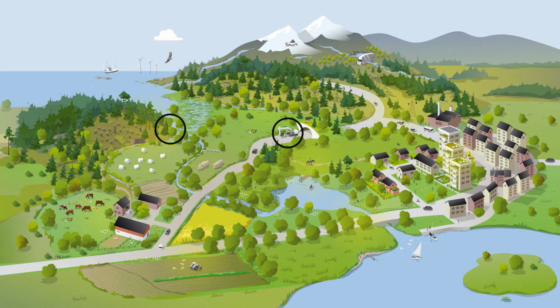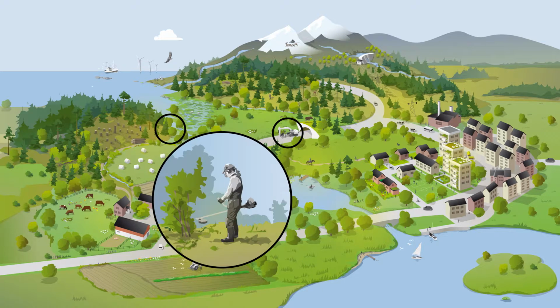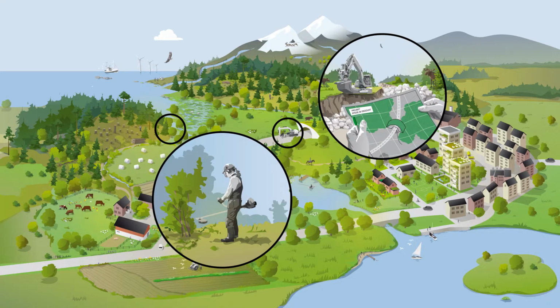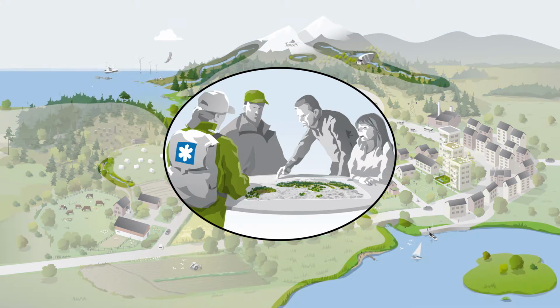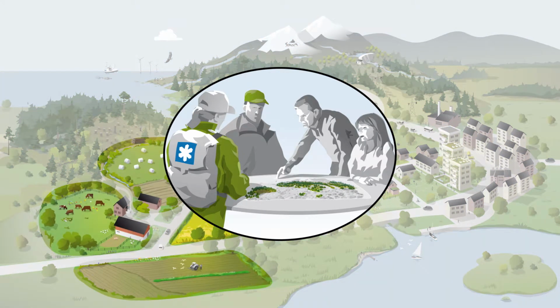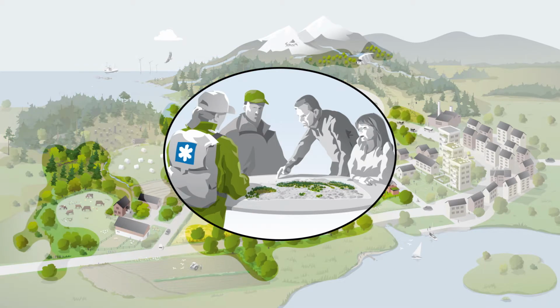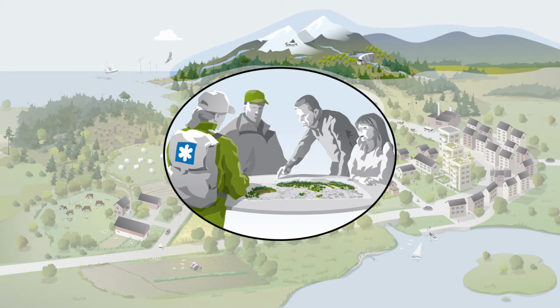Contractors who work in the landscape on behalf of various companies and landowners, for example performing maintenance measures in the forest or excavation works, can, if they have good knowledge, adapt their methods in order to promote the green infrastructure. Environmental consultants can make sure that the green infrastructure perspective is given greater prominence in permit processes, for example by highlighting the value of green infrastructure investigations when locating and designing activities that require a permit.